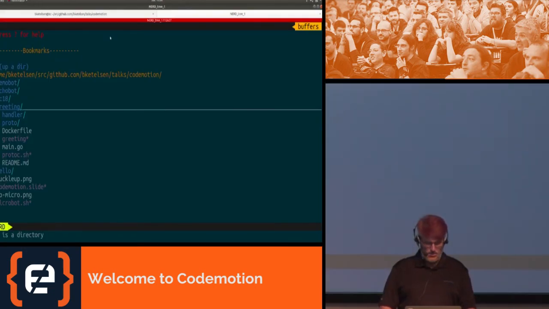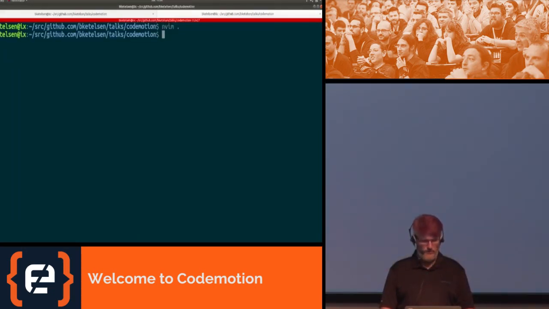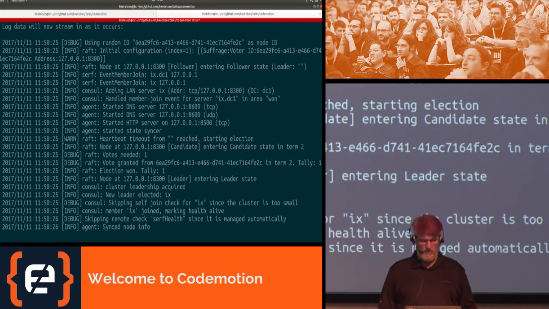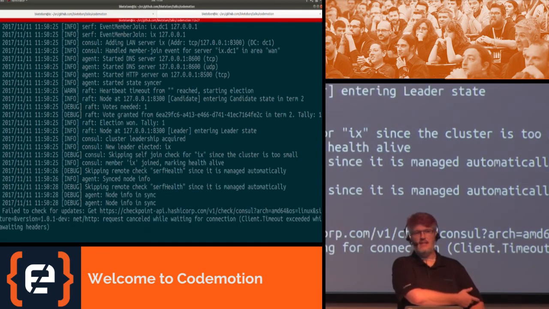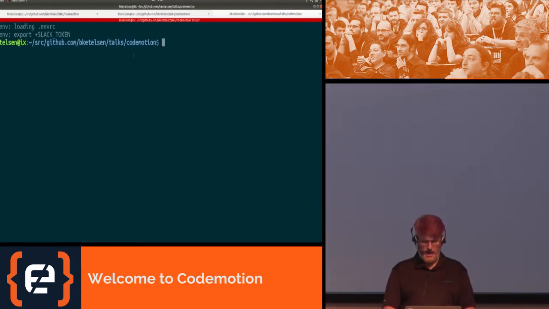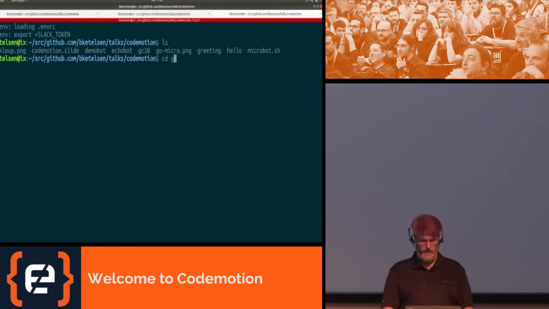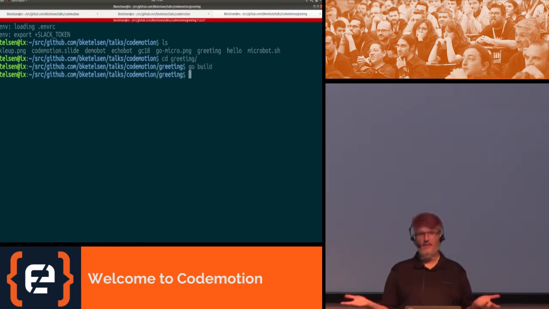I told you that Micro uses Consul for its registry and service discovery by default. So we have to start a Consul server. Let's type consul agent -dev, and that will run a single node Consul cluster for us that won't fail because it doesn't have other members join it. And then open up a new tab and go into greeting. We'll build it, and it compiled. First win of the day.